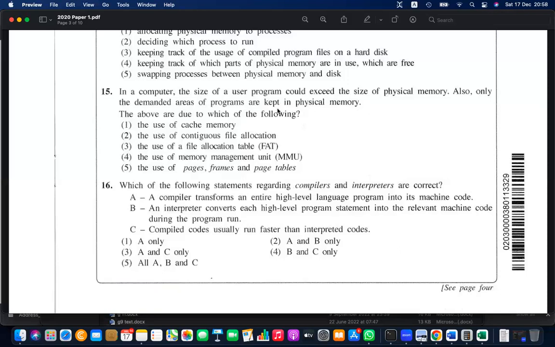It's not going to take the entire program into memory. Let's say Photoshop is 3 GB. It's not loading all 3 GB into memory. It will load the most important parts as well as the working parts. Others it can take later, on demand, when needed. So that is basically using pages, the page management system, the frames and the page tables. All these are coming. And number 5 is the answer.